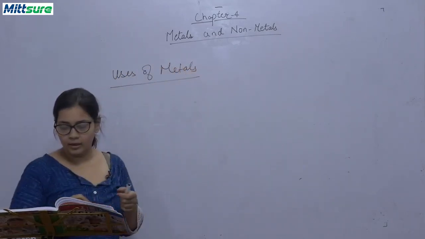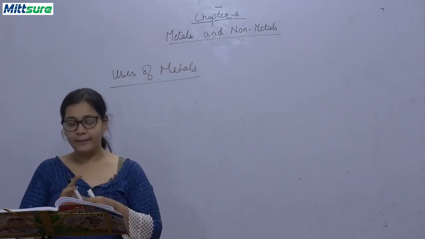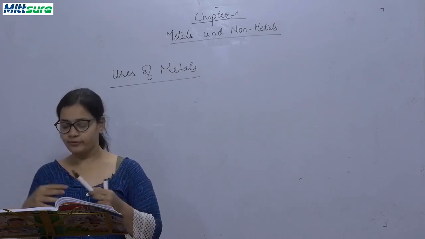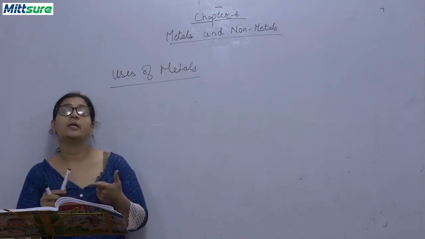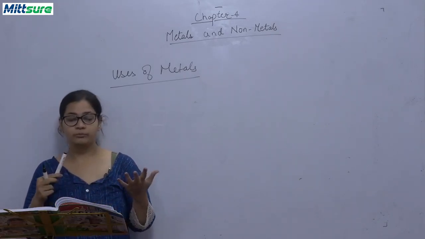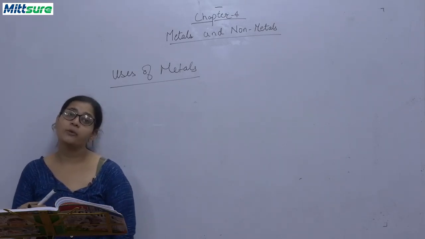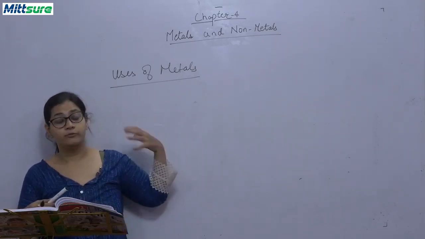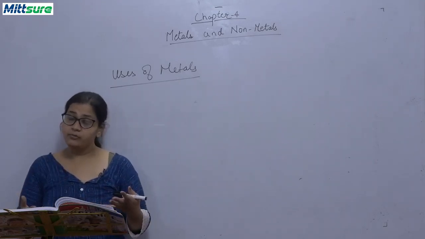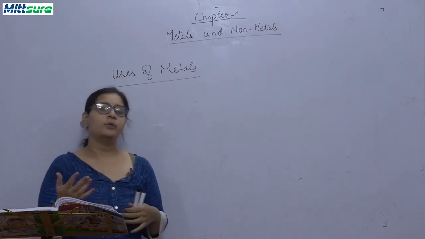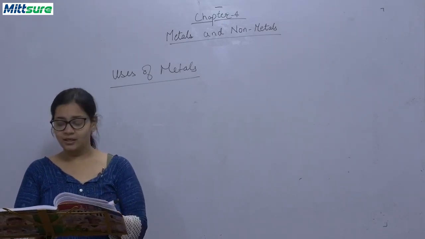Metals are used for making machines, automobiles, pipes, screws, nails, every type of thing. They are used in the construction of buildings and bridges, and in making utensils. Zinc and nickel can be used for coating iron for protection from corrosion. Electric wires are made from metals, that is copper; aluminium can also be used. Jewelry can be made from metals.